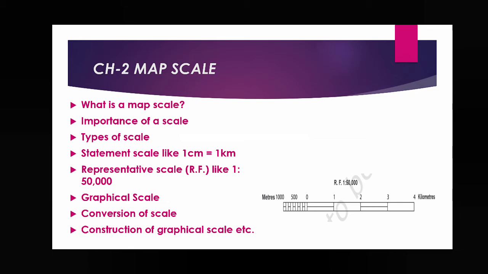Next is the graphical scale. Graphical scale means a type of scale that we have to draw. Here on the right hand side I have given one example. We have to draw a graphical scale with the help of maybe a statement scale, maybe a representative scale. Then conversion of scale. Conversion of scale means we have to convert a statement scale into an RF scale, or maybe an RF scale into a graphical scale. How can you convert a scale from one to another? Next is construction of graphical scale. How can we draw the graphical scale? This method we also have to read here. So this chapter 2 is totally related to map scale.